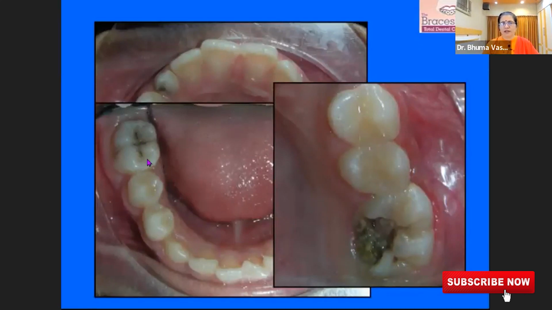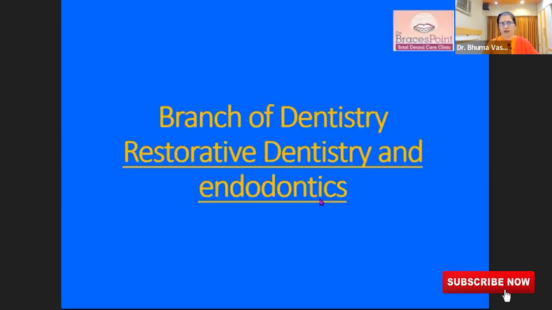Now, when you have this kind of discoloration and the doctor puts the explorer and it catches there, and the doctor says the decay is progressing in this tooth, trust the doctor, because the doctor knows that the decay is progressing and you require a filling. You may not get any pain, but if the cavity is progressing inside, in some time you are going to get the pain and more destruction of the tooth will happen.